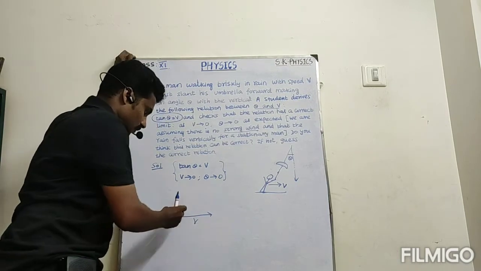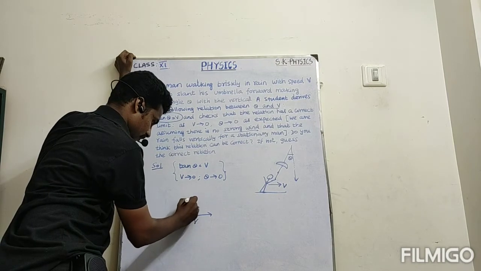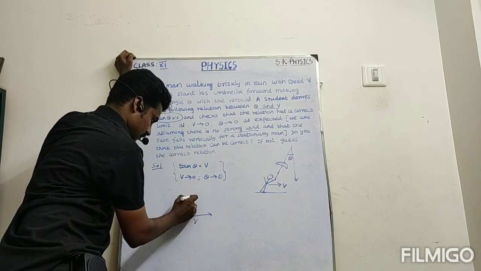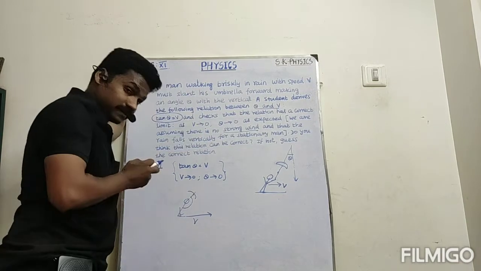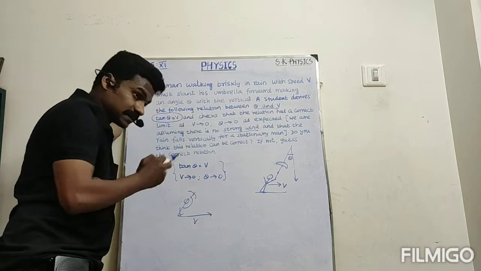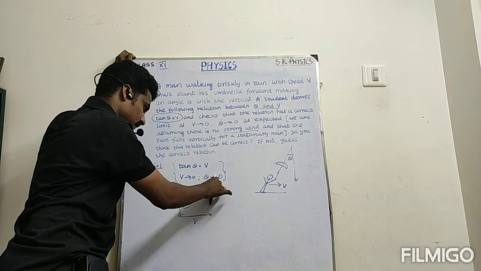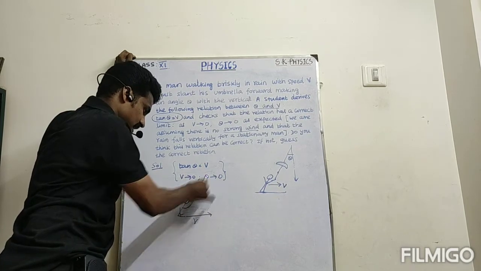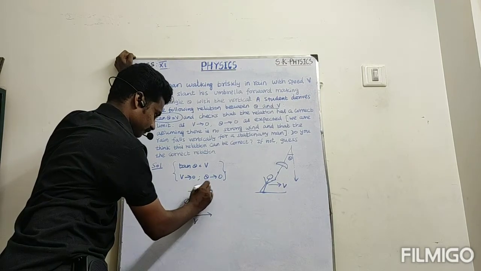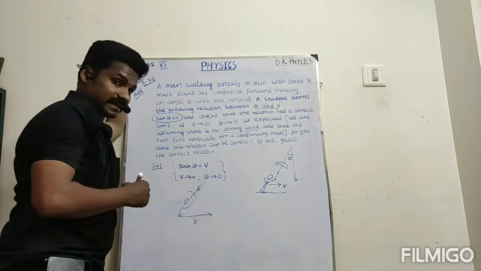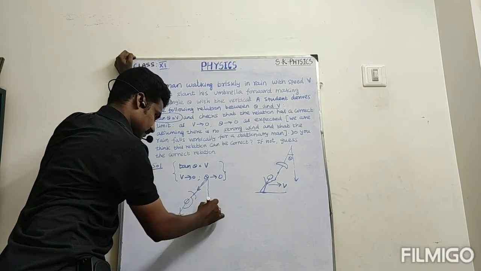Now the man is here. This is the umbrella direction. Why is the umbrella direction tilted? Because the actual rain is like this, but while you walk, this direction changes as a resultant. It is the resultant direction, but the actual rain direction is here, like this.